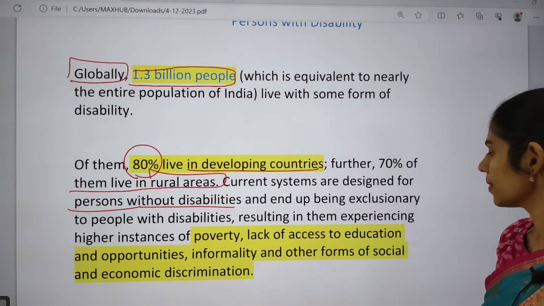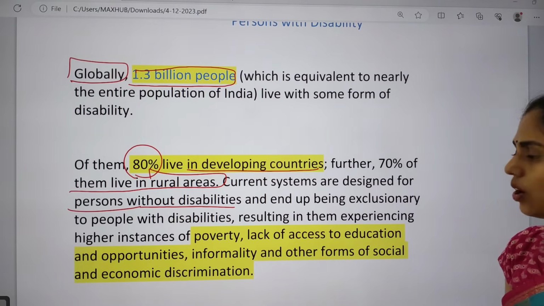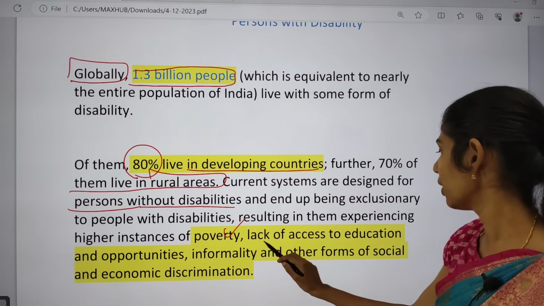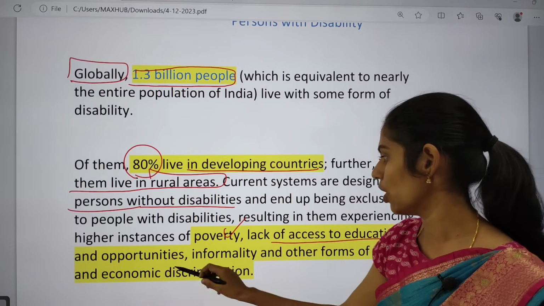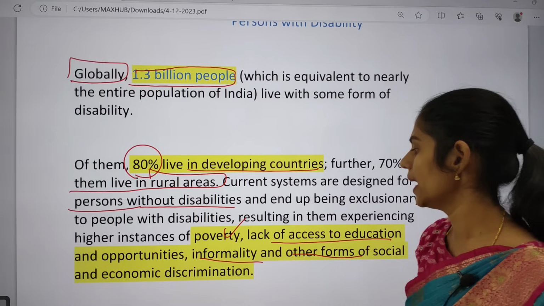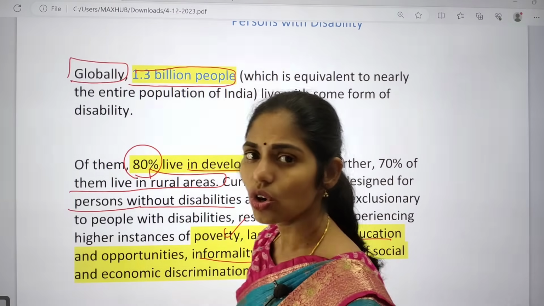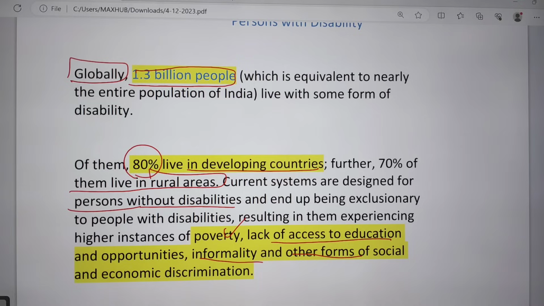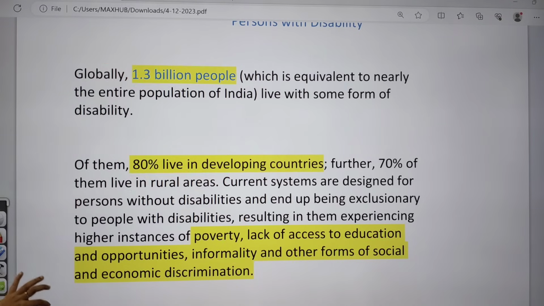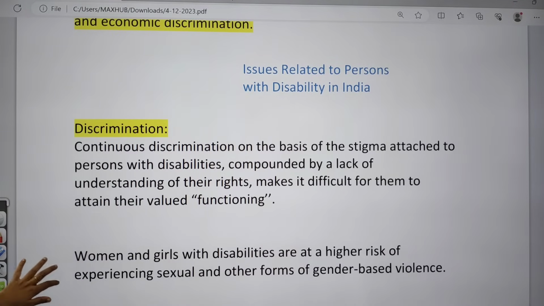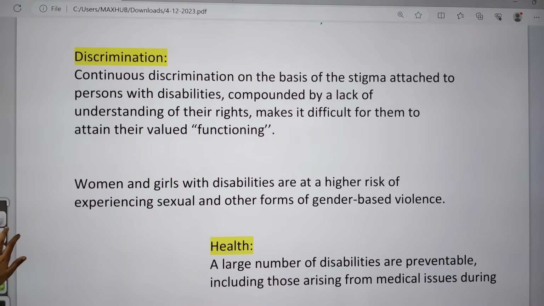Okay, and even those people are excluded because of other reasons like poverty, lack of access to educational opportunities, informality, and social and economic discrimination. So all these things are other challenges faced by these people. And if you're talking about the issues faced by people with disabilities, the first one is discrimination.